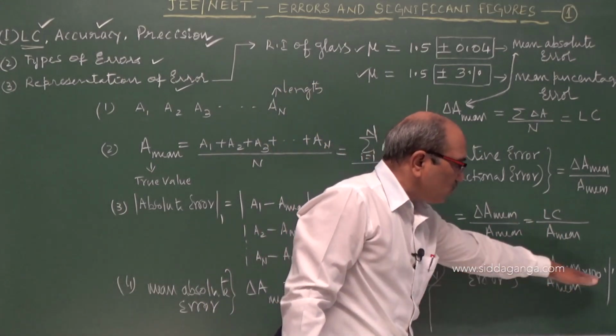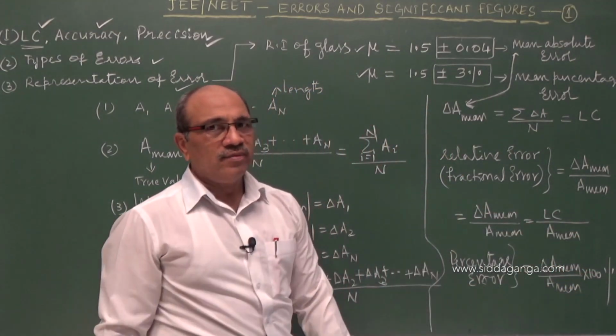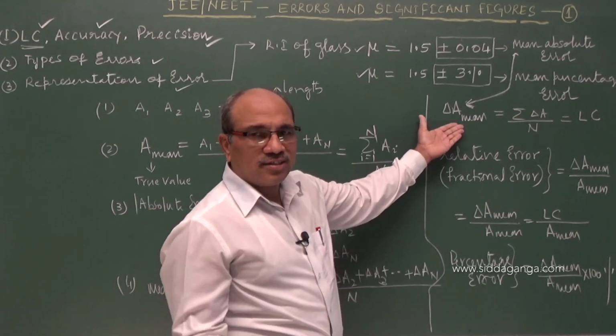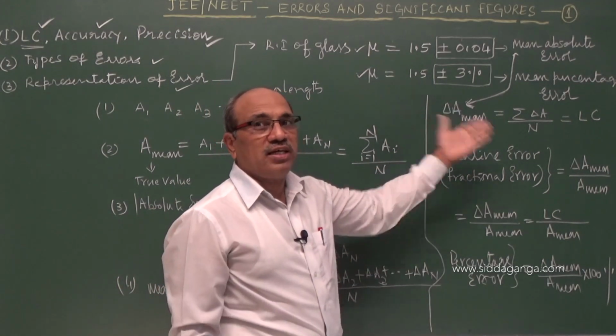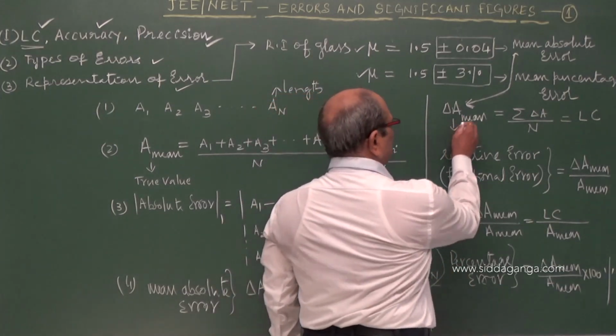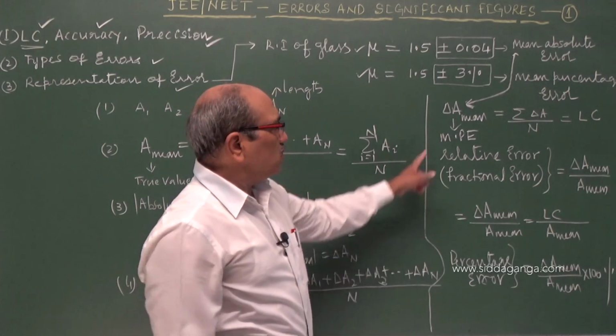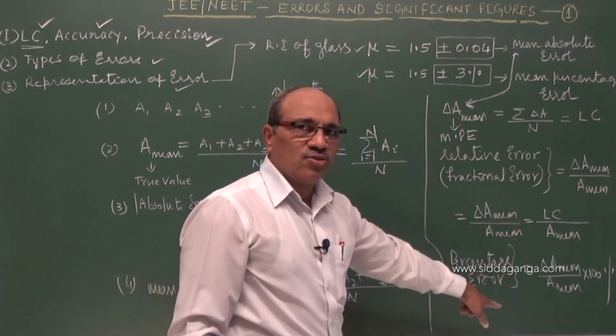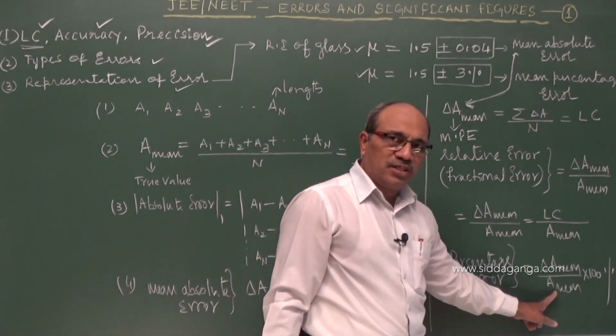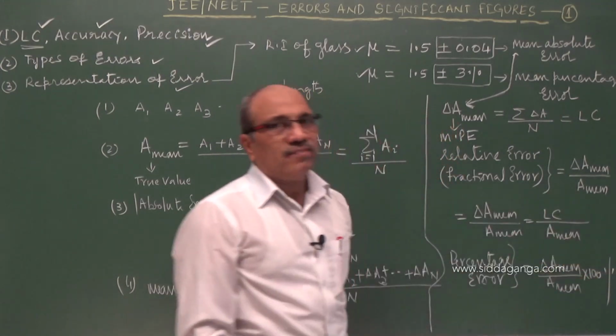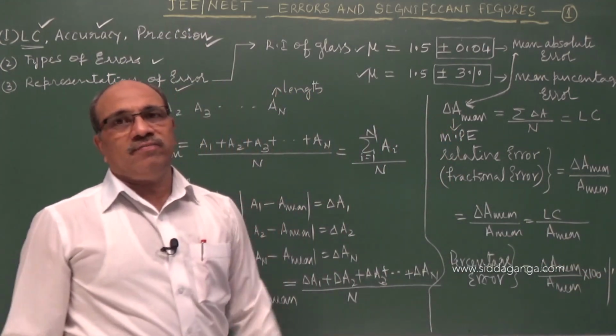Error by true value into 100 gives you the percentage error. This mean absolute error is nothing but the maximum possible error. Maximum possible error divided by true value, where true value is the arithmetic mean, multiplied by 100, is the percentage error.